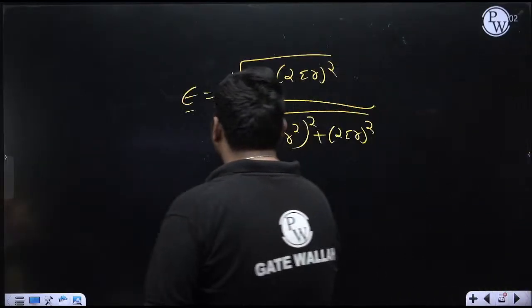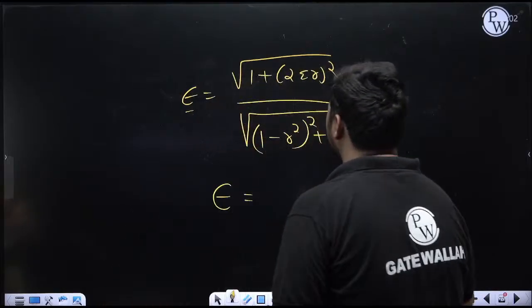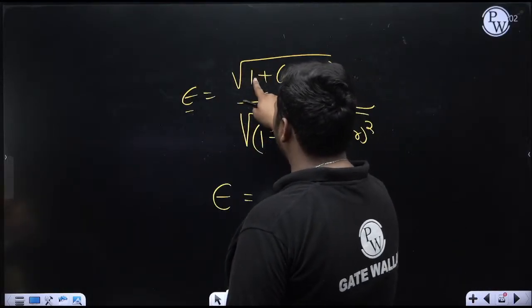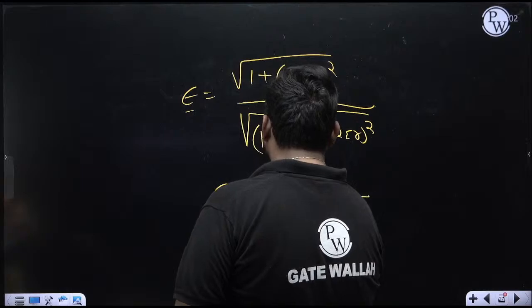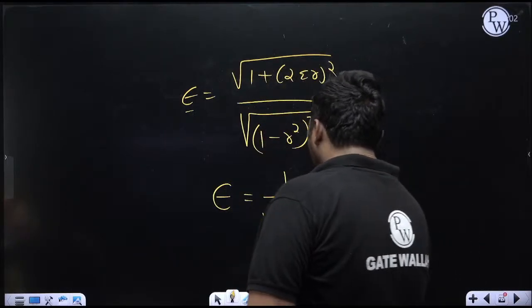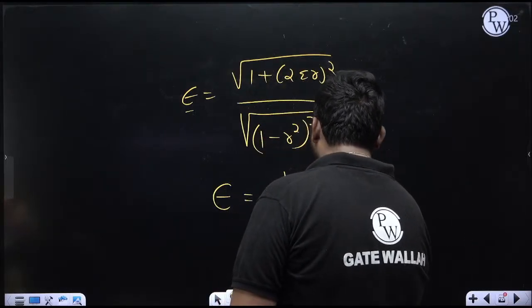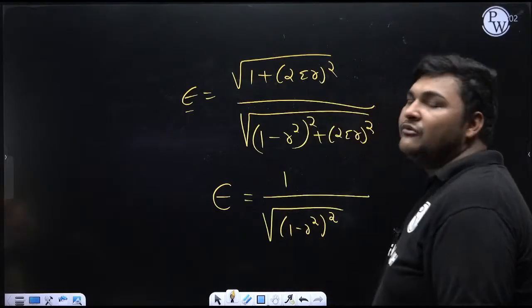Okay, so now first I am simplifying this equation by putting zeta equal to 0. So put zeta equal to 0, this will be 0, so the above root 1 will be 1 upon square root of this part, which is 0, so it will be square root of (1 minus r square) whole square. Now here epsilon is given, we have to calculate the value of r.